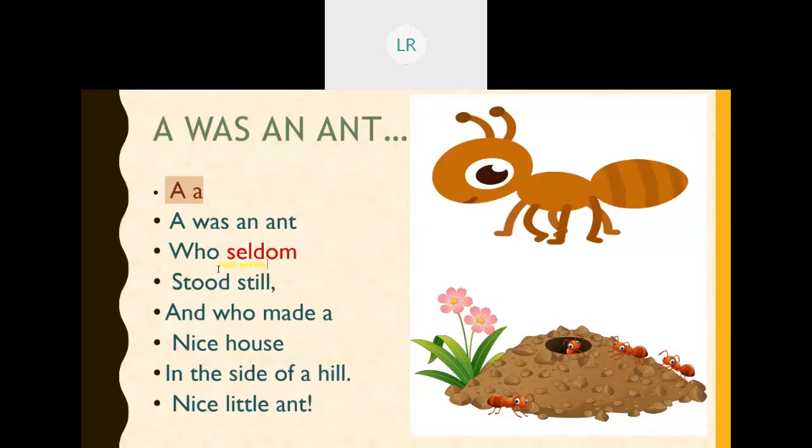And it made a nice house. What is the house of the ant, children? Anthill. The house of the ant is called an anthill. And where did it make the house? It made a house in the side of a hill. So the poet is telling that nice little ant. Again I'm telling, A was an ant who seldom stood still.